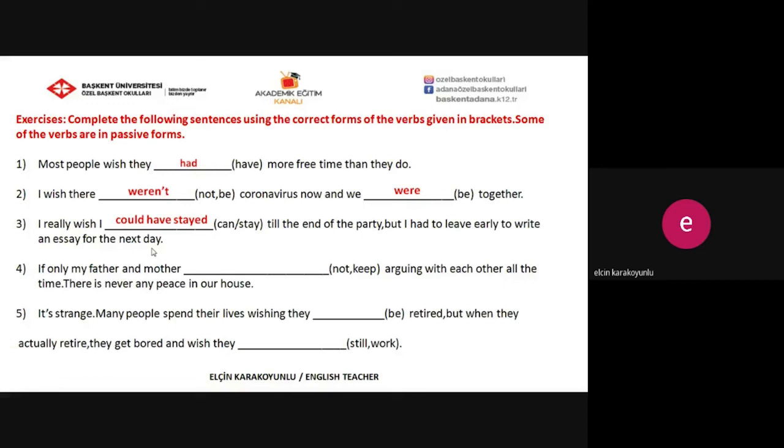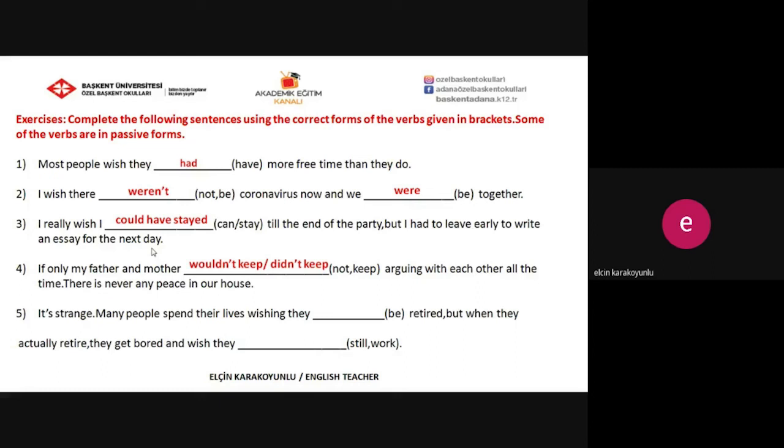And four, if only my father and mother wouldn't keep or didn't keep arguing with each other all the time. There is never any peace in our house. It's a kind of annoyance also. It's a kind of complaint. So we can use both would and also the past simple form.